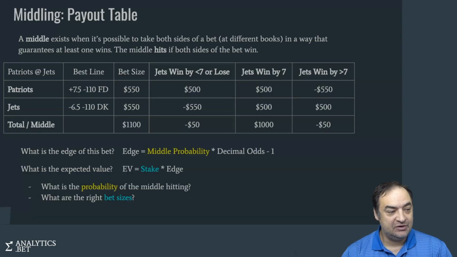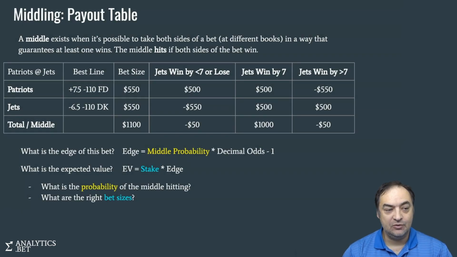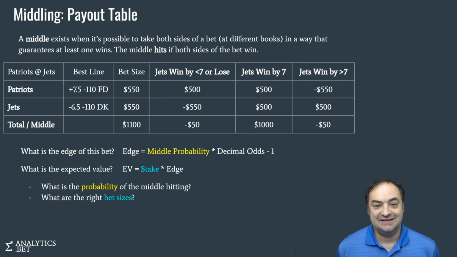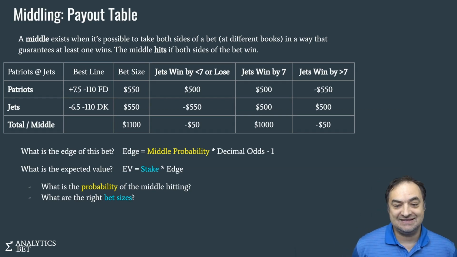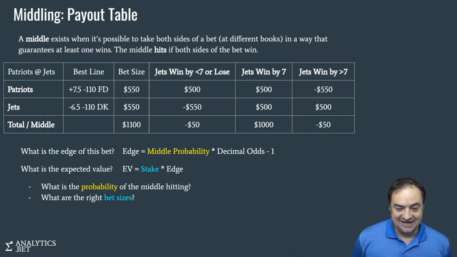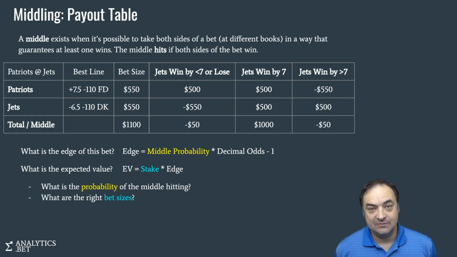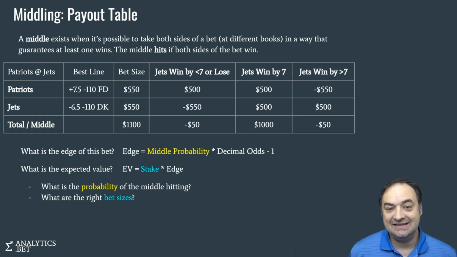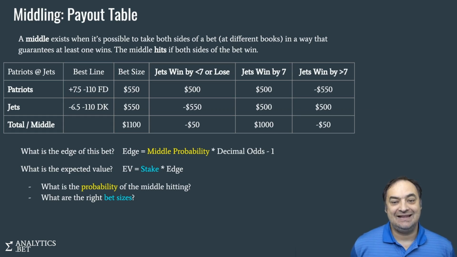So continuing from the previous section, remember, a middle only exists when it's possible to take two sides of a bet at different books in a way that guarantees at least one of them wins. The middle hits if both sides win. Now we had this example where the Patriots were plus 7.5 and the Jets were minus 6.5. And here we saw that the break-even probability was 4.8%, meaning we had to have the Jets win by exactly 7 points at least 4.8% of the time.